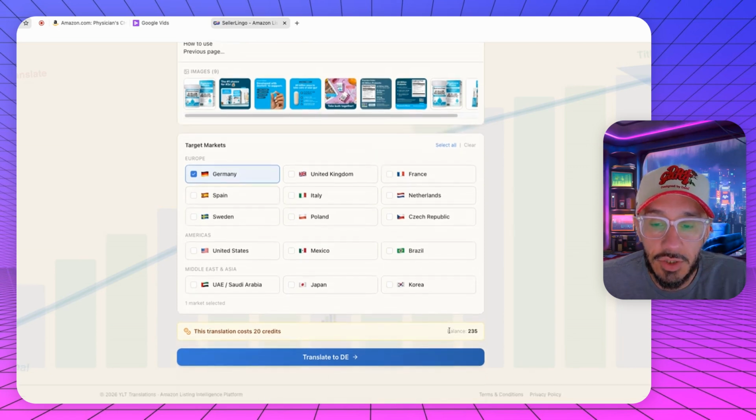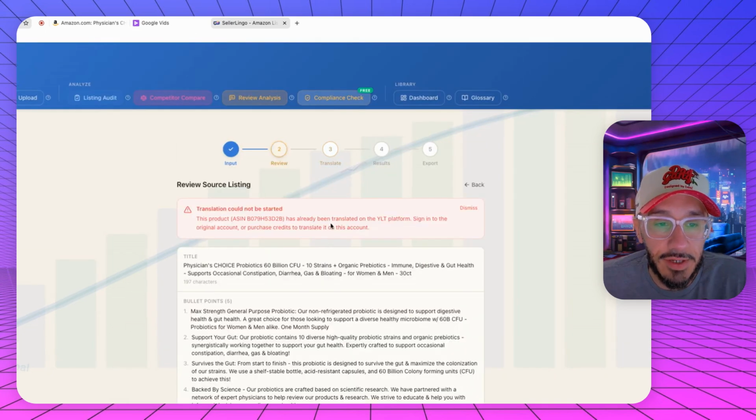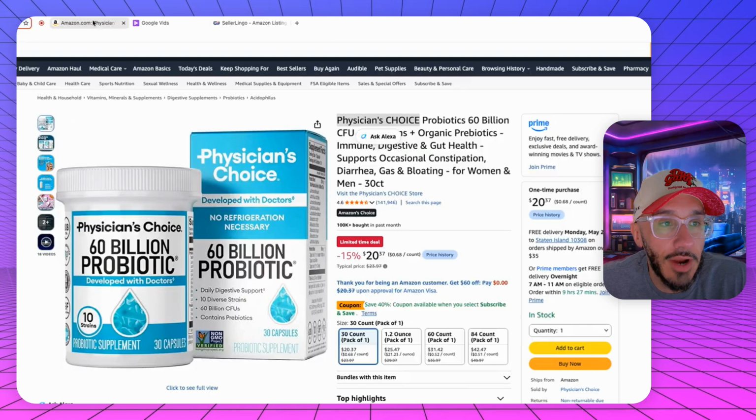So we can see this is going to cost us 20 credits. Okay, cool. So now it's going to be translation. This product has already been translated. Sign into the original account or purchase credits to translate it on this account. Womp womp. Okay, so it looks like somebody already did this for this brand. That's okay. We're just going to have to switch the brand.